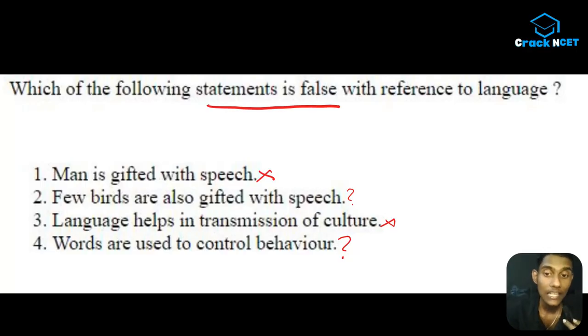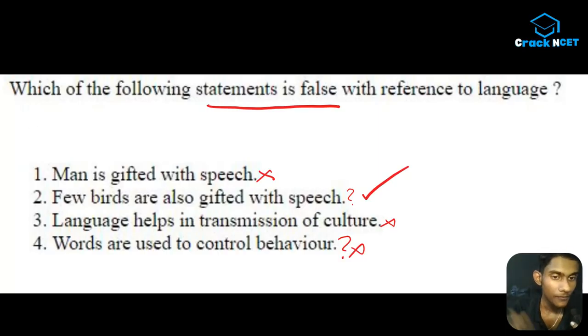So you can easily find out that this is the wrong one. Okay, you can also cancel out this. Because actually we are also working on one research project right now, in ITEP only, which examines the power of words. I just told this to give you guys more idea about this. Words can be used to control our behavior. So that's it, guys. This is the way to do these questions.